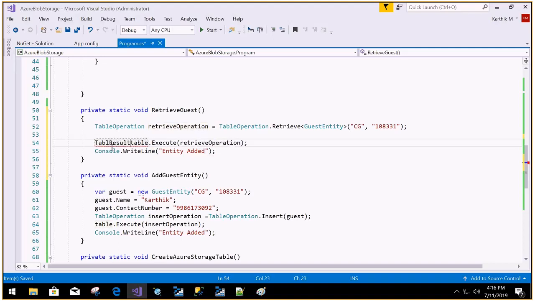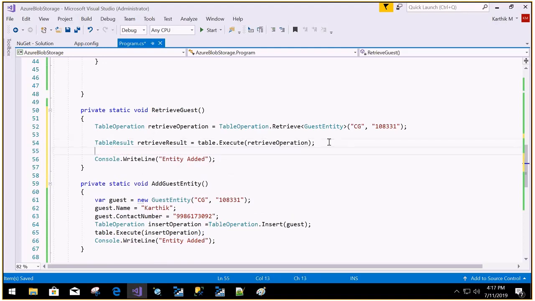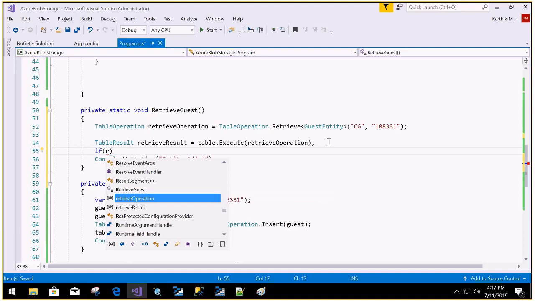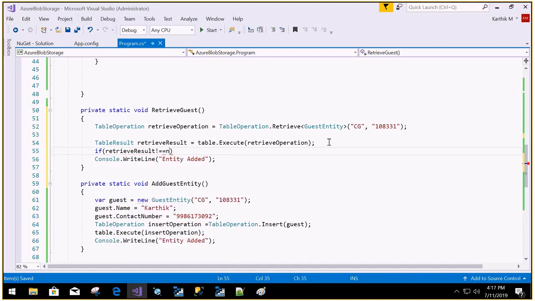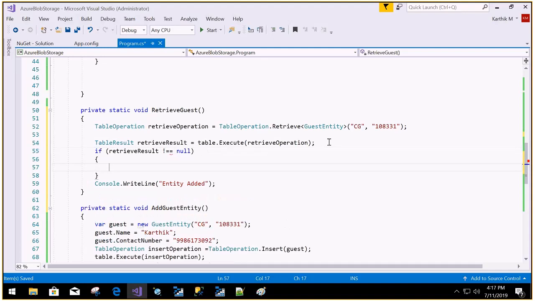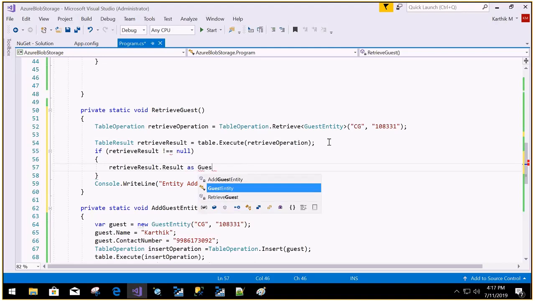In the table result, retrieved result, we got that. And in this table result, we got that data. I'm just going to check if it is not equal to null. Very simple code. Retrieve not equal to null means if the record is found, I want to cast it as a guest entity. So that retrieve result dot get that result, I want to cast it as a guest entity.